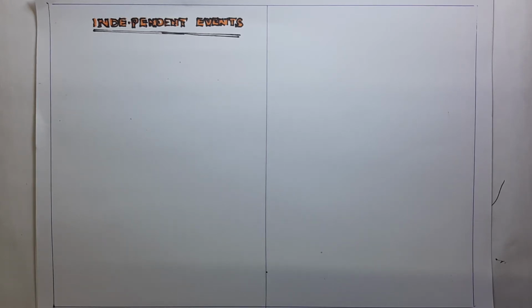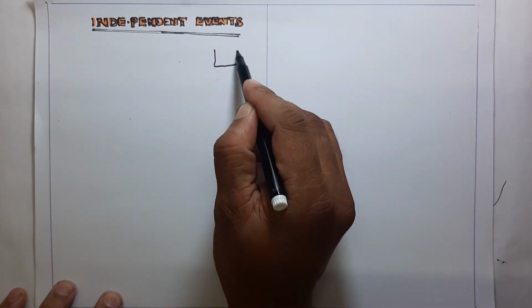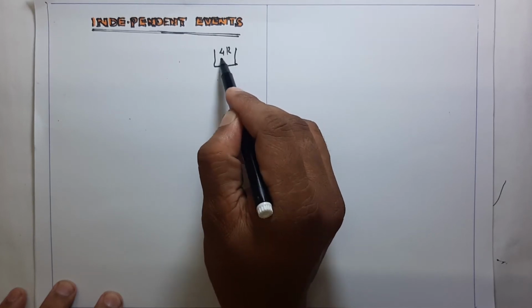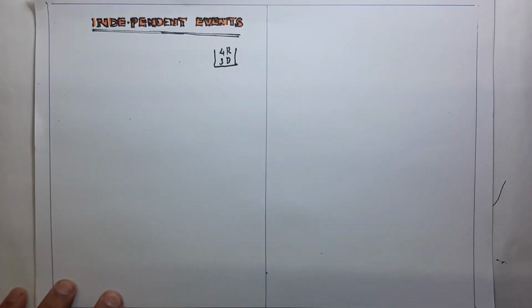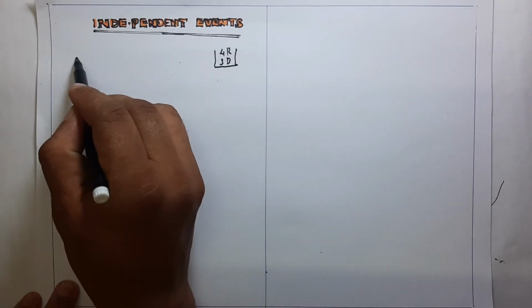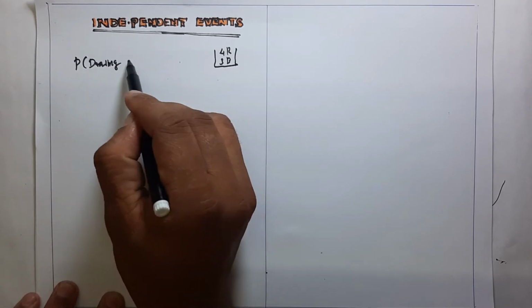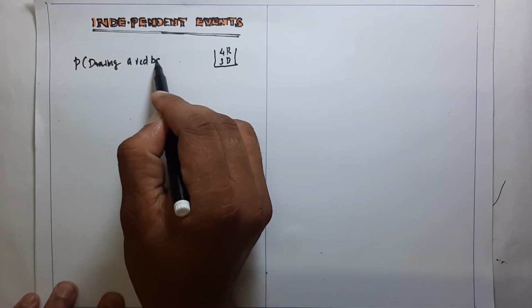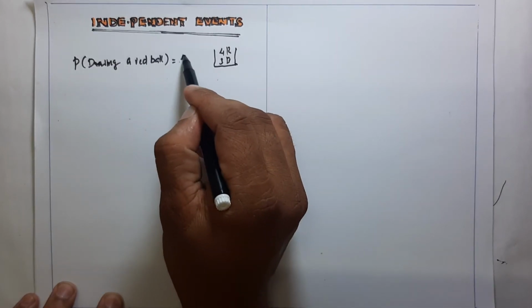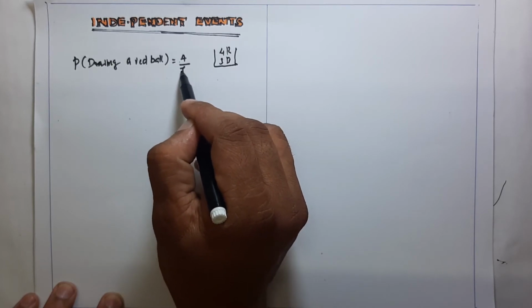Suppose a bag contains 4 red and 3 blue balls. We draw 2 balls from the bag. The probability of drawing a red ball is 4 divided by the total number of outcomes, 7, that is 4 by 7.